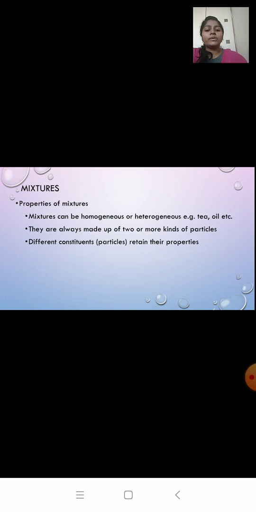Different constituents or particles retain their property. Now what do you mean by this? Now I have oil in water. If I separate oil from water, the oil will still possess its character. That is, it will be sticky. If I separate water, the water will still possess its own properties, its own character.